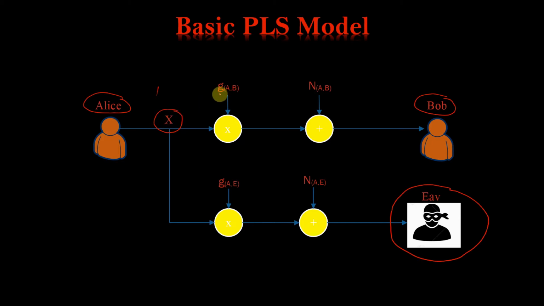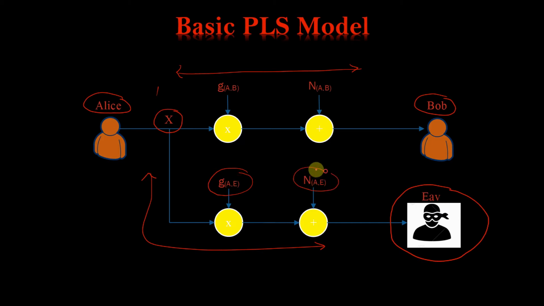This is the channel between them. This is called the legitimate channel. Okay, and this is the intruder channel or the eavesdropper channel. This is the channel response. This is the noise added in the eavesdropper channel. This is the channel response of the legitimate channel. This is the noise added in this legitimate channel.